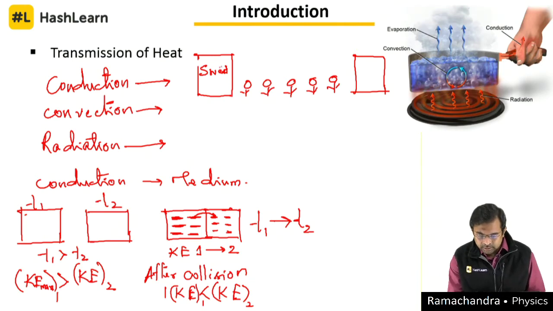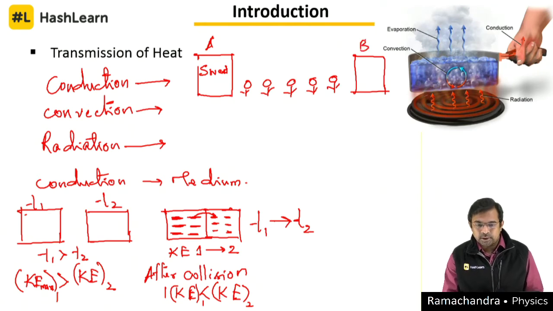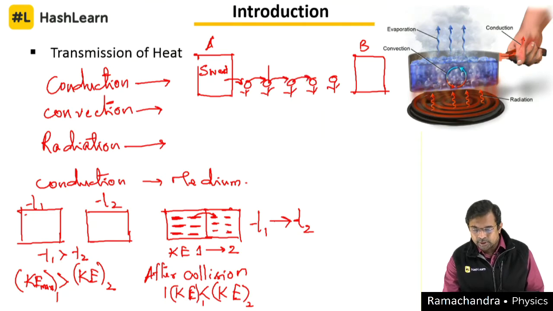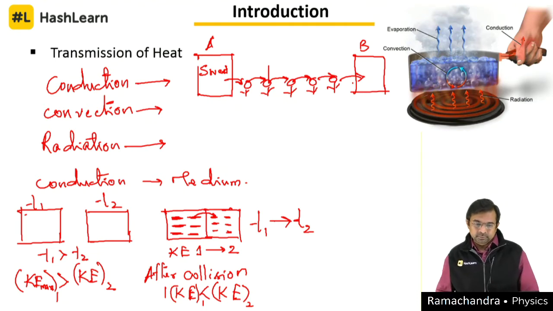Let us assume this piece is to be transferred from place A to place B. If we have people lined up here, I will pass the first packet to this person, and he will pass it to the next, and then to the third, and it will reach the end, B, in this fashion.